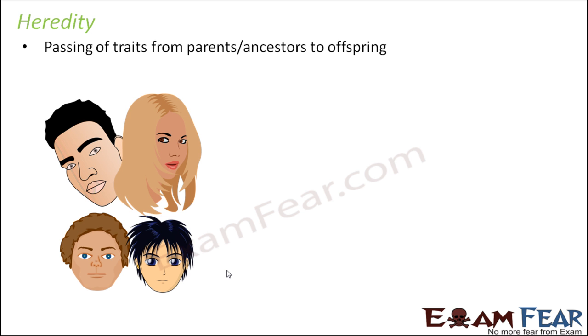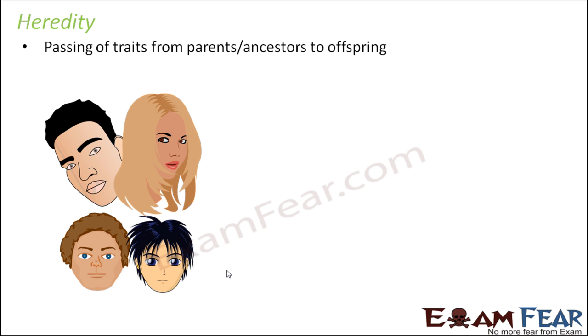Looking at this picture, you see a couple and their two kids. One of the kids has brown hair like mom, while the other kid has black hair like dad. So these are all traits which are getting passed on from one generation to the next. Now heredity is a very important mechanism of evolution.